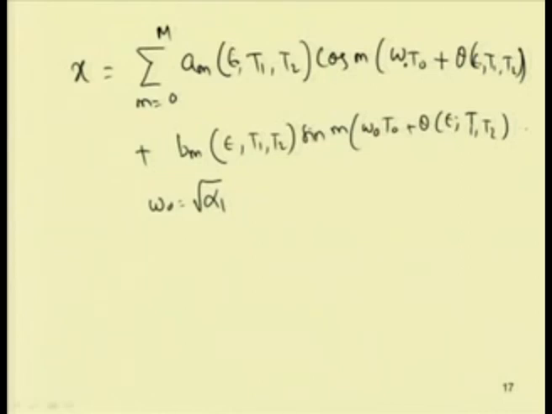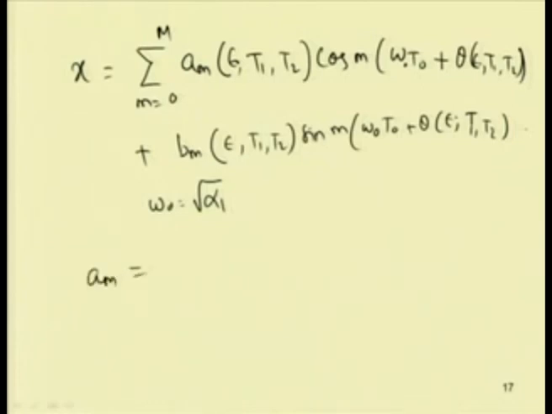So, we are considering this Am and Bm to be a parameter of epsilon and also a function of these different time scales T1, T2. If you are taking only 2 terms, we can take T1, T2, and if you take the higher order terms, then we can take as many terms as we require. So, here this Am can be written.